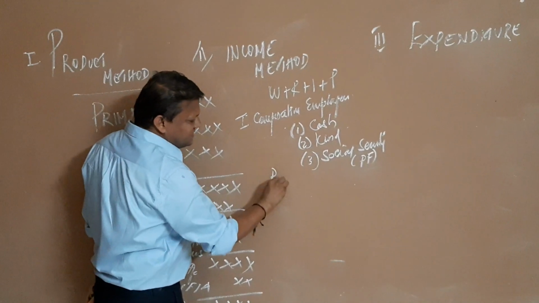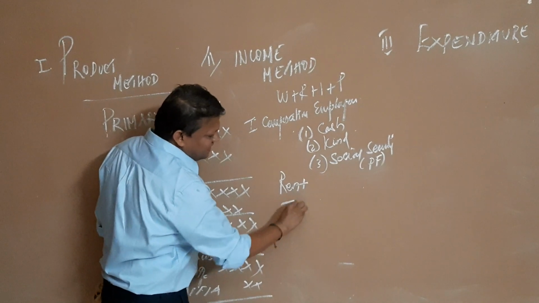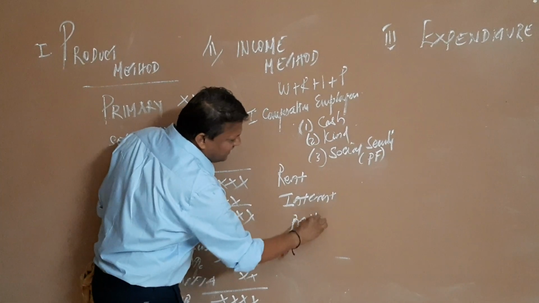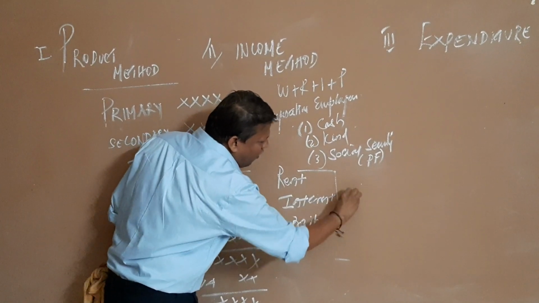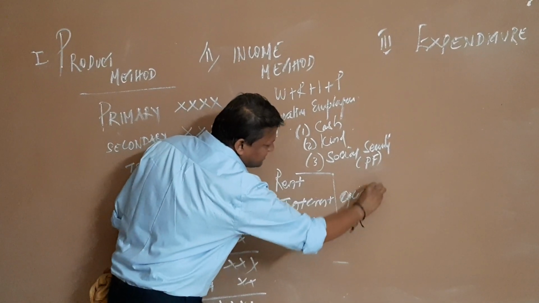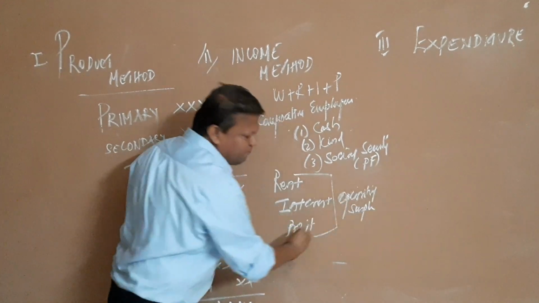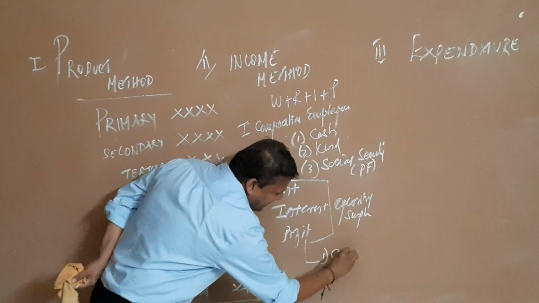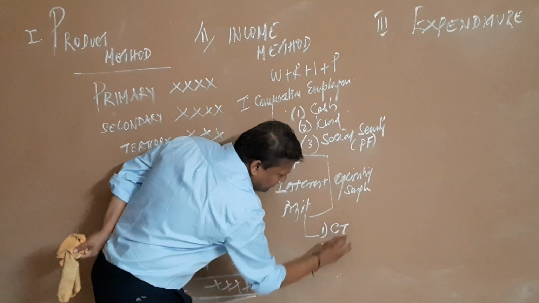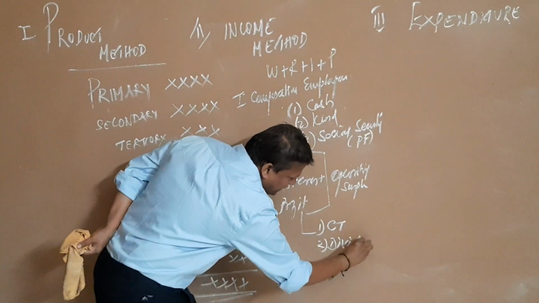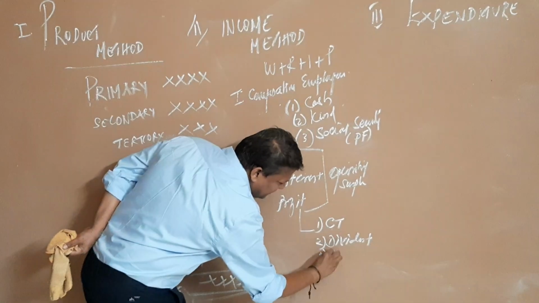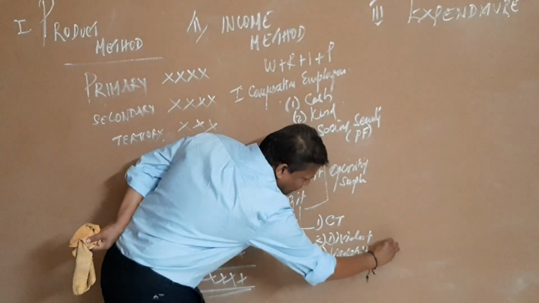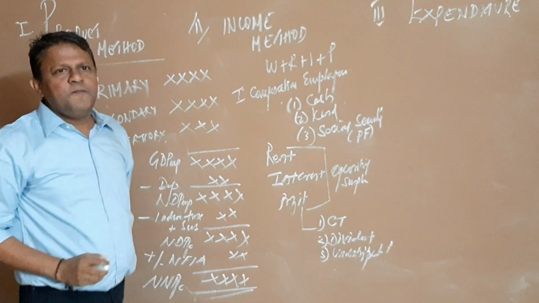The second category is rent. The third category is interest. And the fourth one is called profit. Adding these three together, it is also called in economics operating surplus. But remember, in profit there are three components. Component 1, the corporate tax. Component 2, dividend paid out of profit. And component 3, the undistributed profit. These three will come under the category profit.